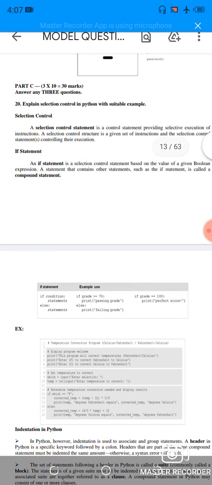C. Answer any 3 questions. 20th question. Explain selection control in Python with suitable example.